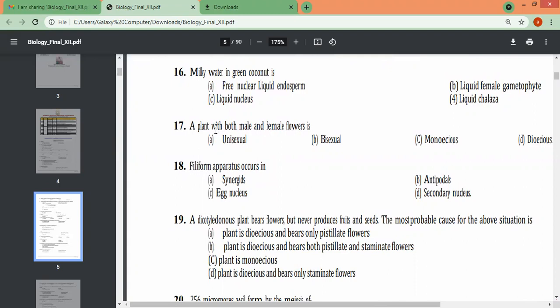Then we come to 18th, filiform apparatus. Where is the filiform apparatus found? At the micropyle, through which the pollen tube enters. So it occurs in synergids, egg nucleus, antipodals, or secondary nucleus.